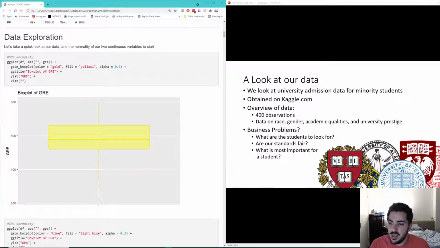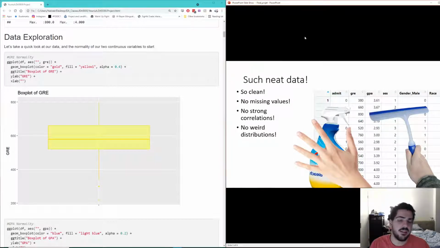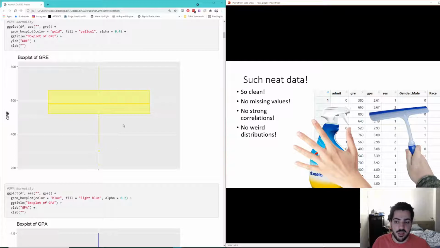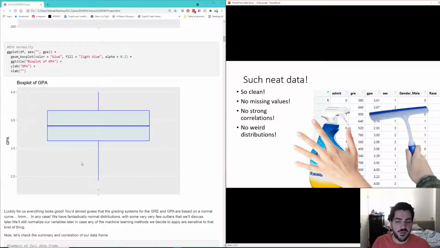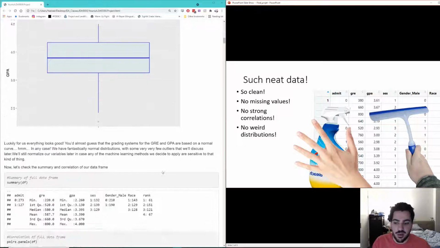So let's take a look at our data exploration real quick. One thing we'll note about the data straight away is that it is so clean. I mean, I don't even need this guy with the squeegee or this guy with the Clorox bottle. We don't even need them because this data set is already so clean. There's no missing values. There's no outliers. You can look at this box plot of the GRE column, which is one of our continuous variables. Our other continuous variable, GPA, you'll notice no outliers.